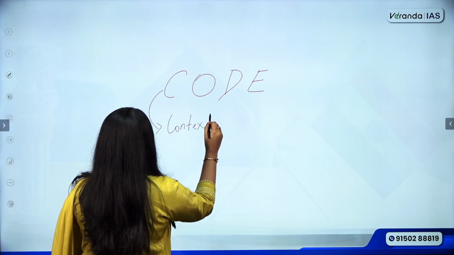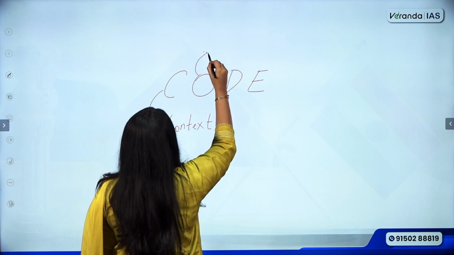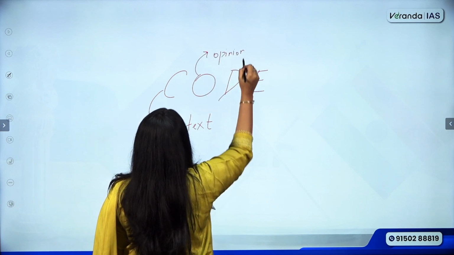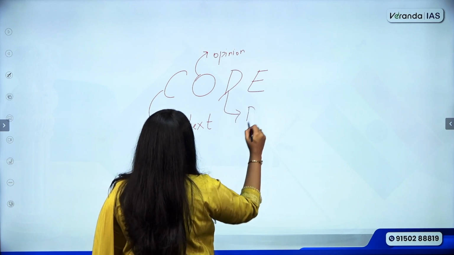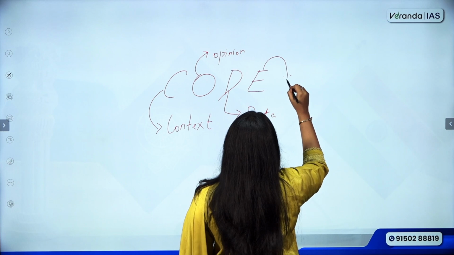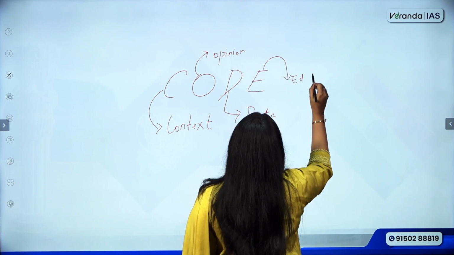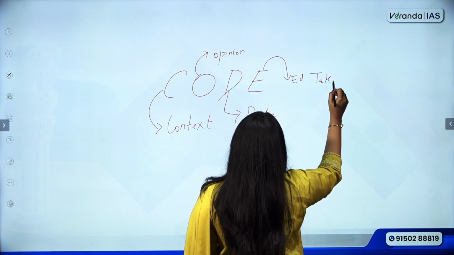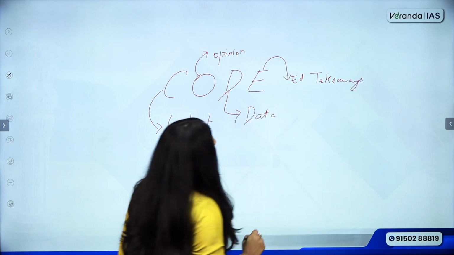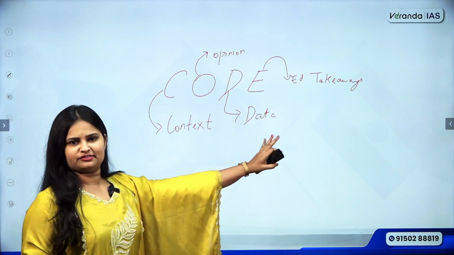O stands for opinion. D stands for data. And E stands for editorial takeaways. Now, from an examination point of view, especially for UPSC, the takeaways matter a lot.